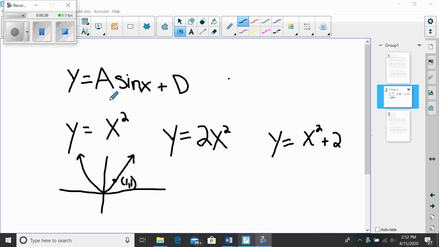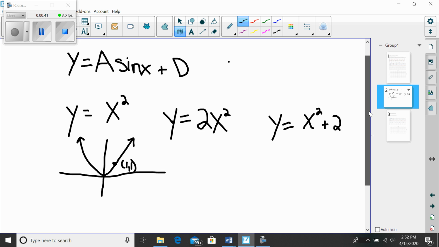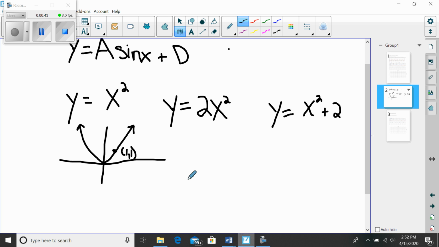And I want to compare what you learned on Monday to what we learned when we were transforming functions like y equals x squared. Remember earlier in the semester, we also transformed functions like, this was an important one to us, radical x. You're supposed to know what these functions look like without having to graph.